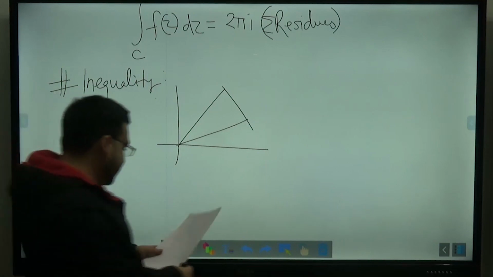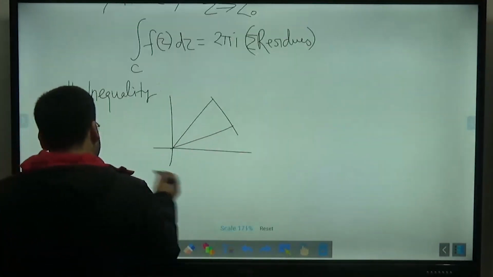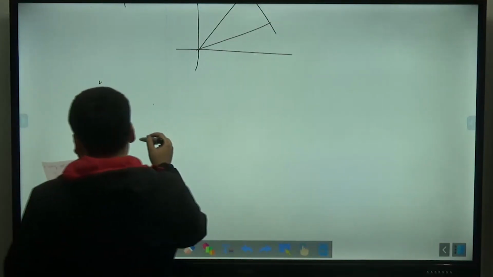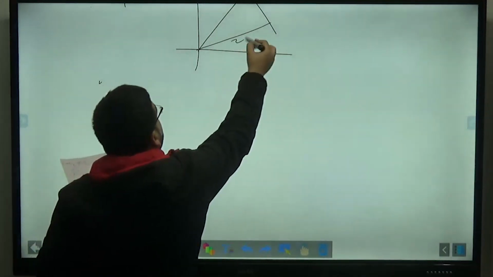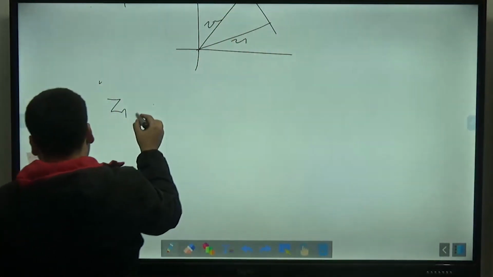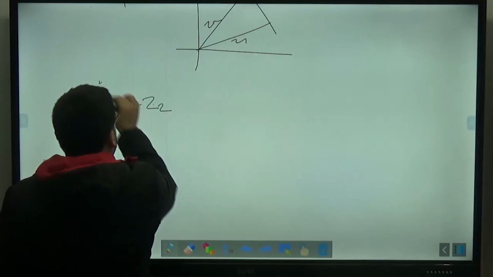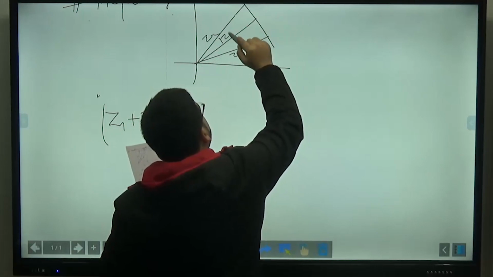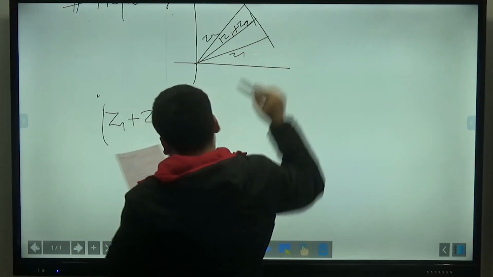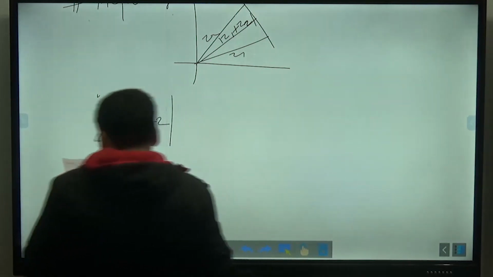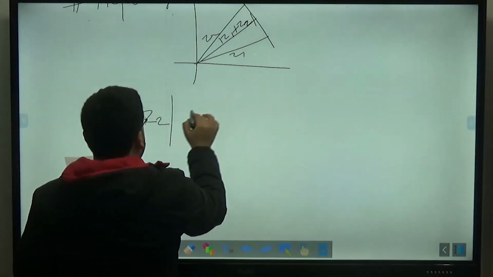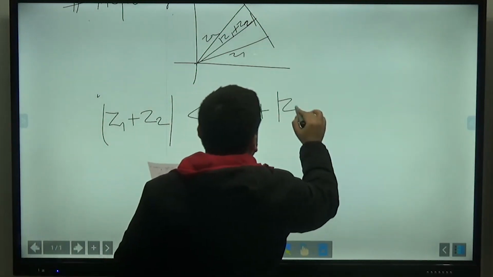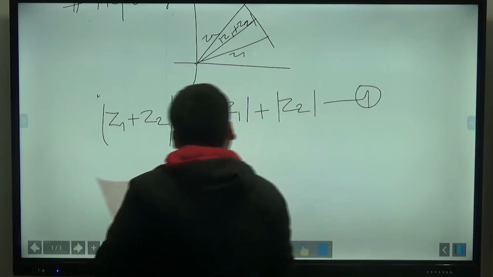I'm directly writing the results which you had got. So this is my Z1 and this is my Z2. Z1 plus Z2 will be somewhere here. So mod of Z1 plus Z2 should be smaller than or equal to mod of Z1 plus mod of Z2. This was the first inequality which we solved.